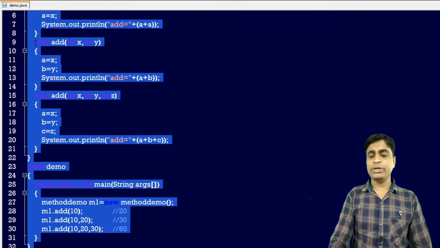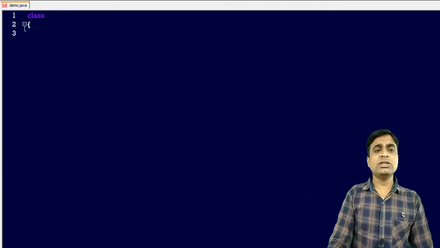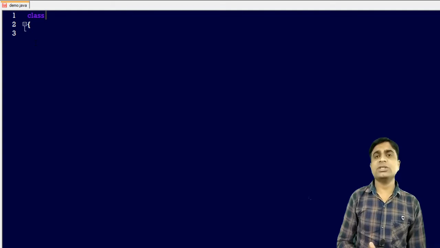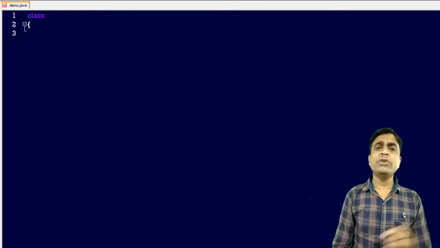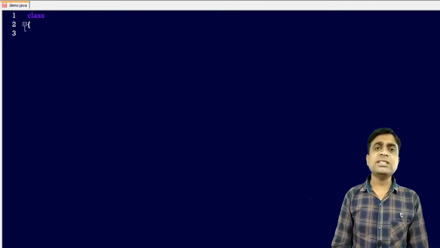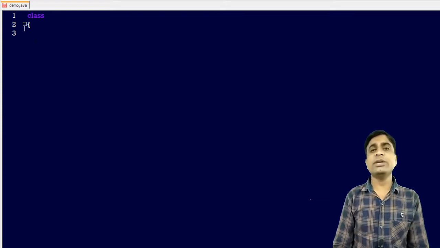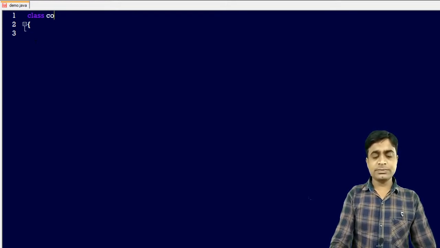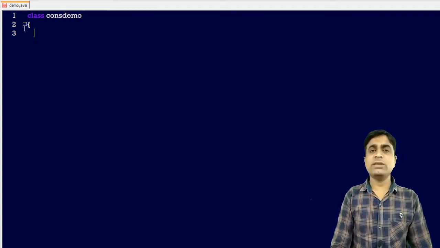Okay, so this is the example of method overloading. Now next is an example of the constructor demo. I am just explaining to you what a constructor is, which I have already explained, but how to use it in programming. In the method case we need to write down the method name as well as the return type. No need to create a return type in a constructor. So let's start. I am just creating the constructor demo class, a user-defined name.